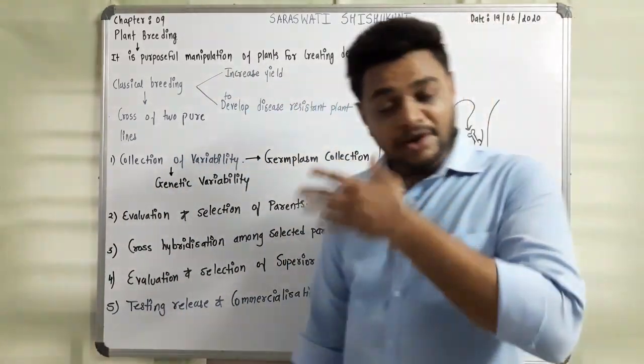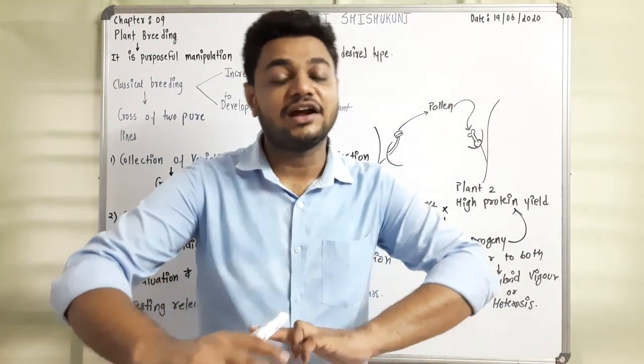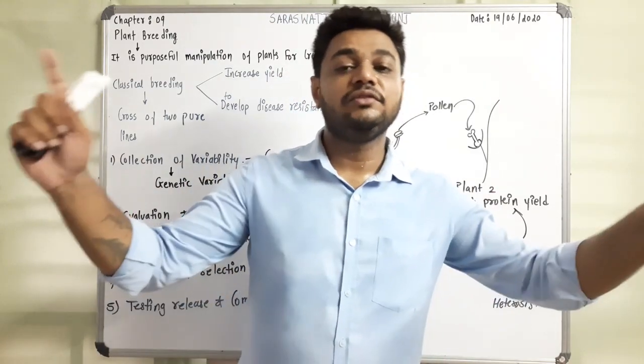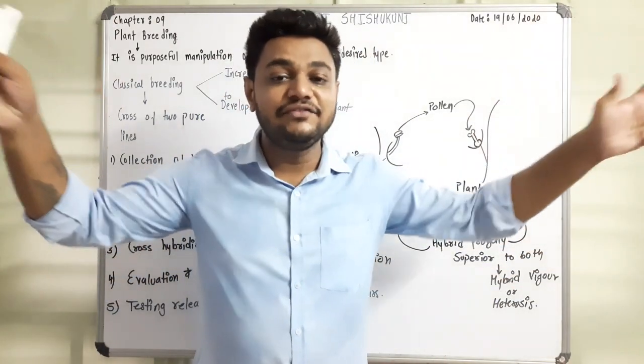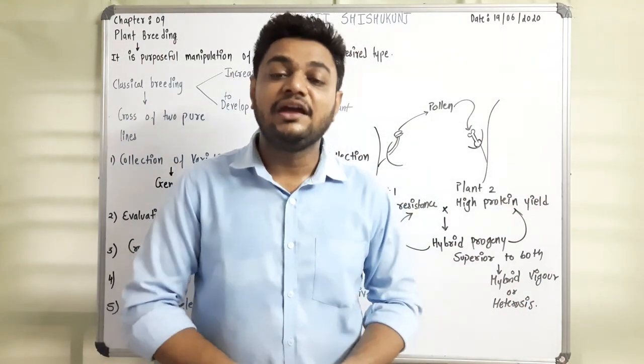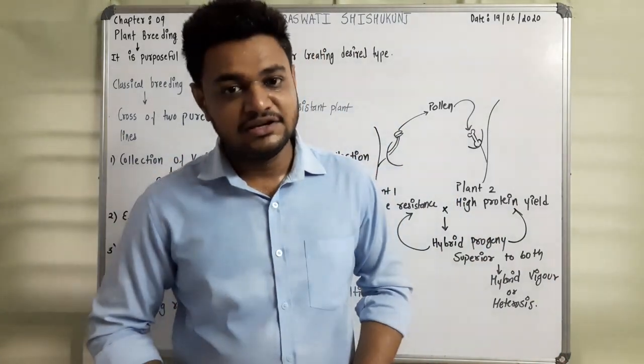When it is able to grow in this research field, then the step is transferred to farmer's field. Same plant species will be grown in 3 different regions or in the various zones of the country, having 3 different agroclimatic conditions. Okay, students.